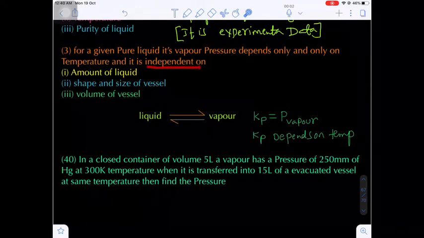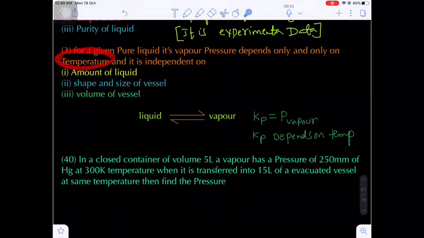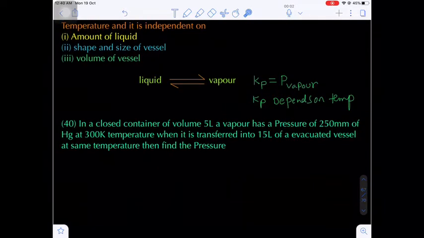The vapor pressure of a pure liquid is independent of the amount of liquid, which is very important, the shape and size of the vessel, and the volume of the vessel. This is very important. The vapor pressure is a function of only whom? Temperature. This is a key point.